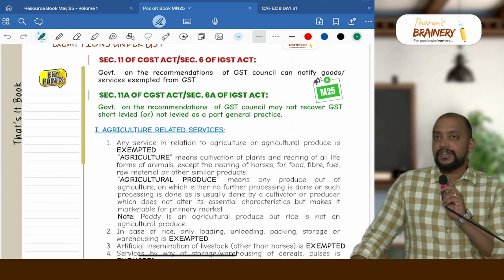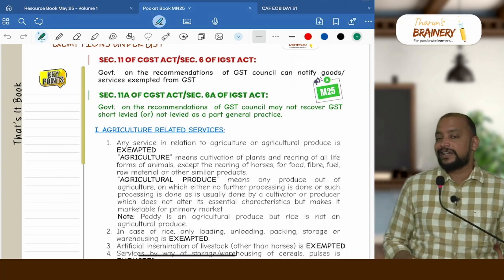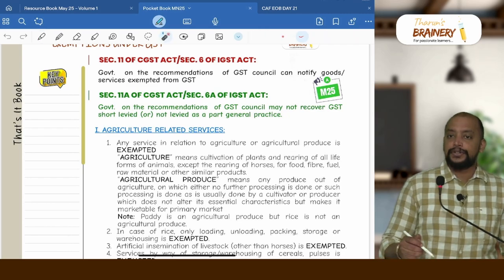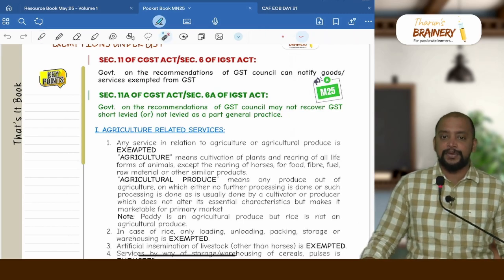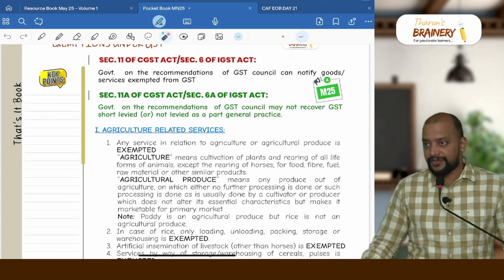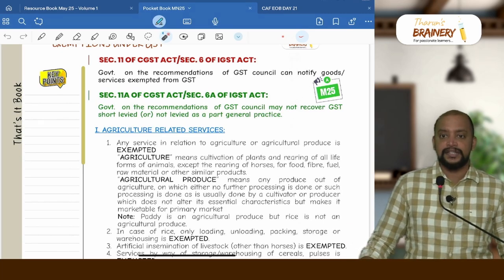So the section reference for exemptions is section 11 of the CGST Act and section 6 of the IGST Act, and it says that the power to grant exemption is given to the government on the recommendations of the council. So from time to time they will be coming out with various notifications exempting various services and goods, but